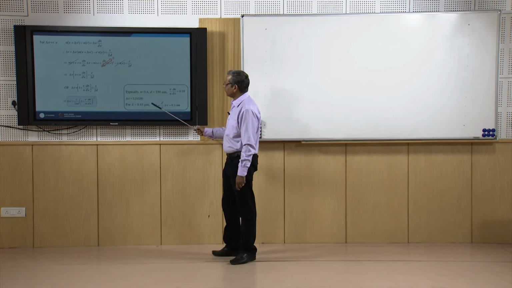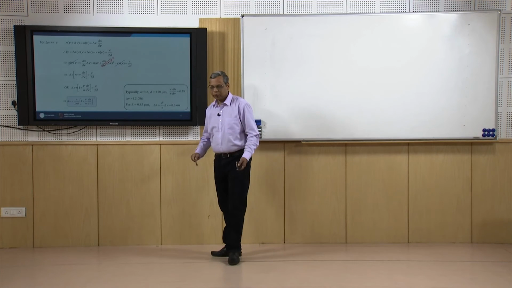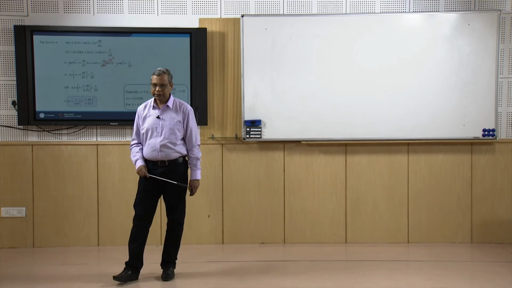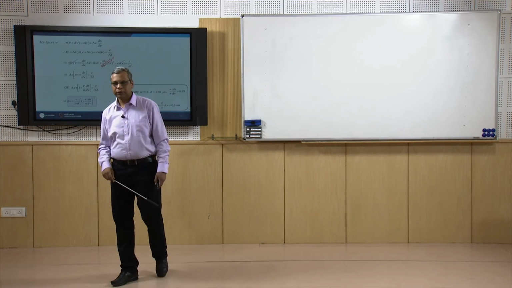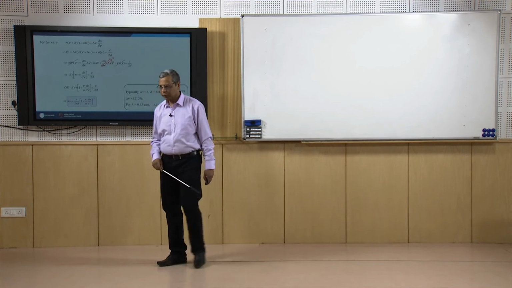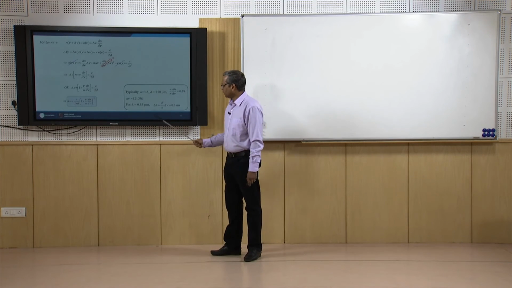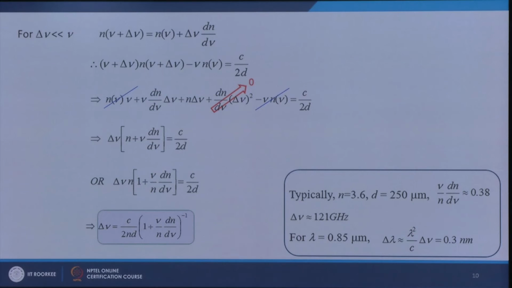I can also convert it into Δλ, because when I look at the spectrum in a spectrum analyzer, I see power as a function of wavelength. So, it is more appealing to look into Δλ as compared to Δν. So, this Δλ would be around 0.3 nanometers.